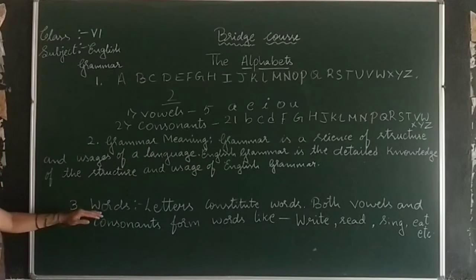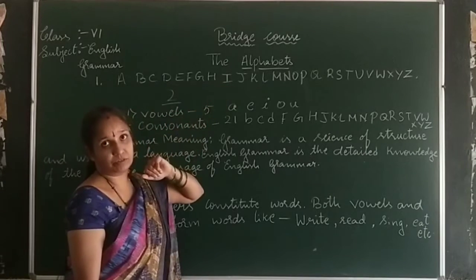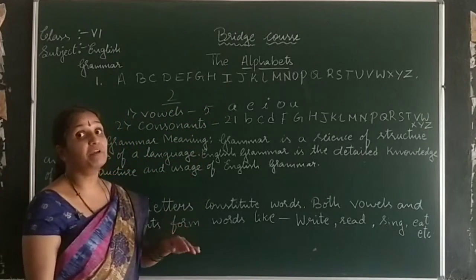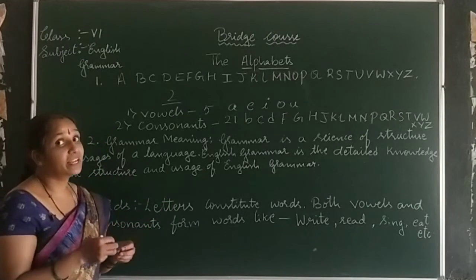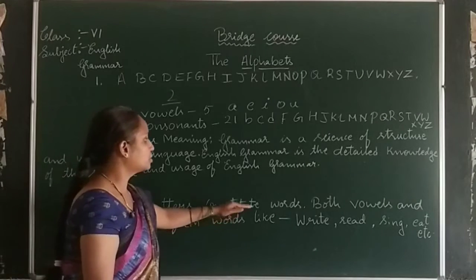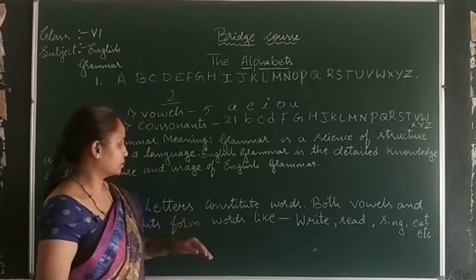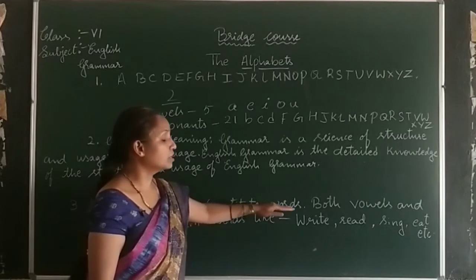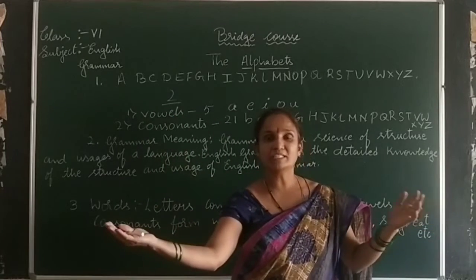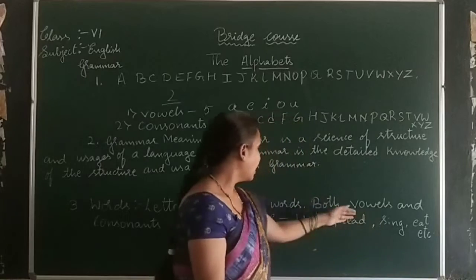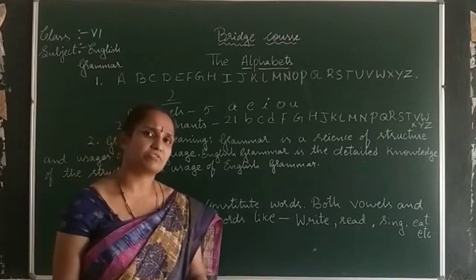Next comes the word. In the first one we studied letters. Then how will we form words? We will form words with letters. Letters constitute words. Constitute is nothing but forming, framing. Letters constitute words with the help of both vowels as well as consonants. For example, you have learned thousands and thousands of words.